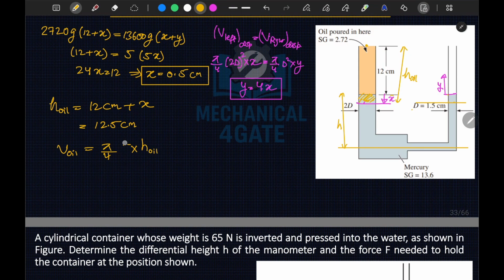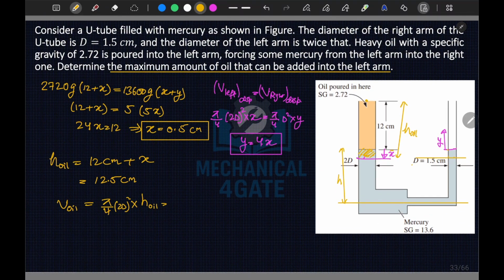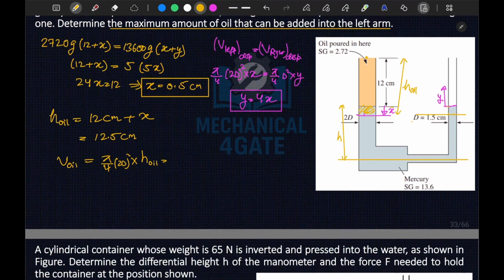One more thing, this diameter here should be 2d, so 2d square. So we know that pi is 3.142 into d square, where d is given as 1.5 centimeter, so 1.5 square, and into h oil, which is 12.5 centimeter. So the volume of oil becomes 88.37 centimeter cube.